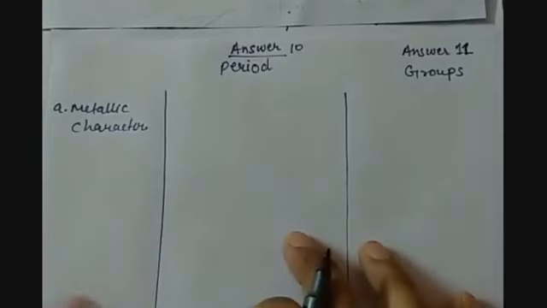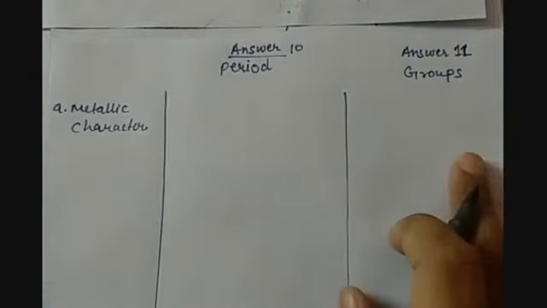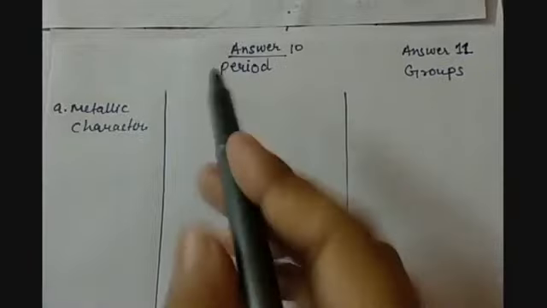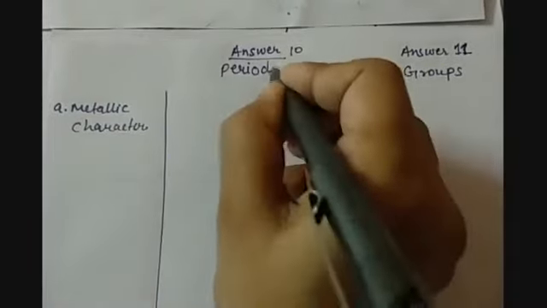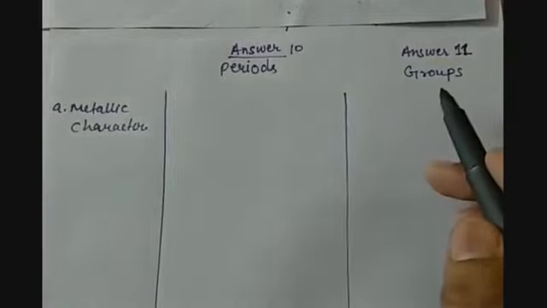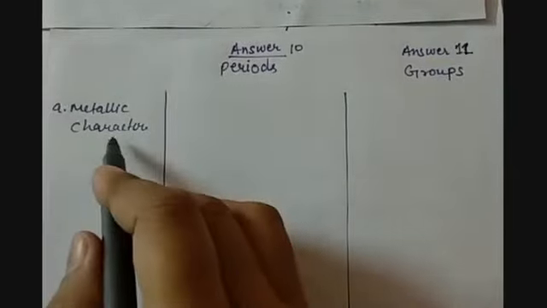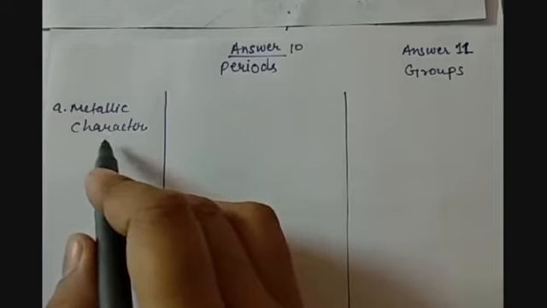So let us do a common answer for question number 10 and question number 11, because in question number 10 we have been asked about the trends in the periods, and in question number 11 we have been asked about the trends in the groups. And the first trend that we have to say is metallic character.